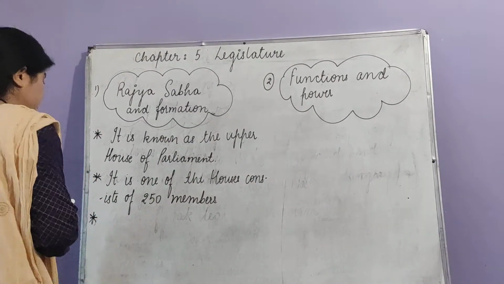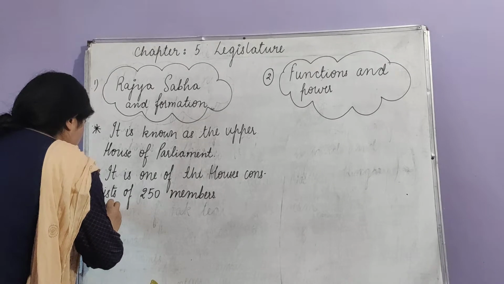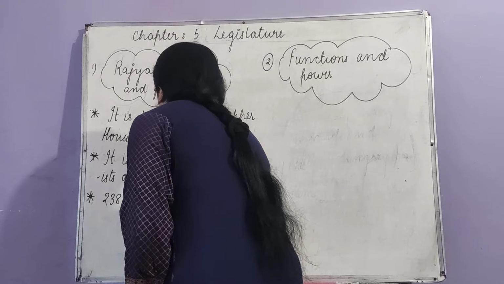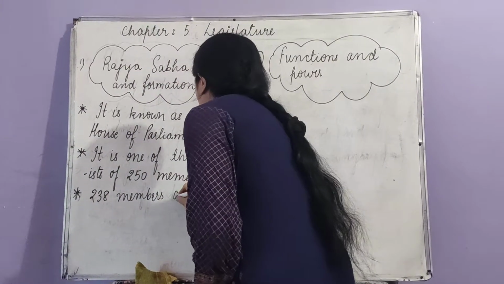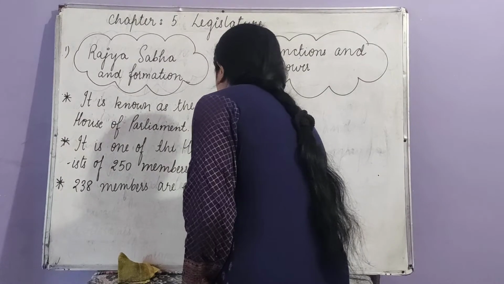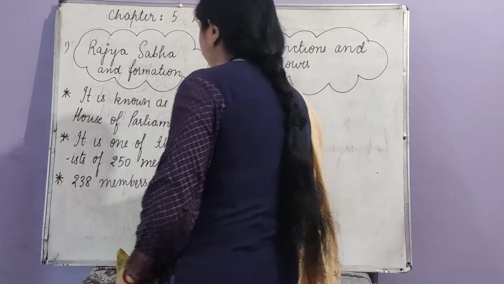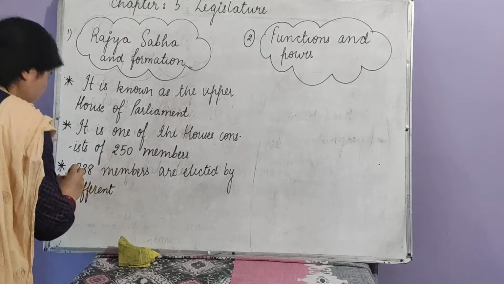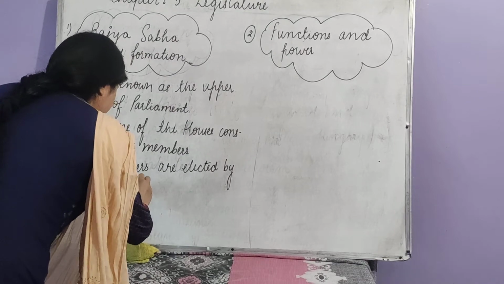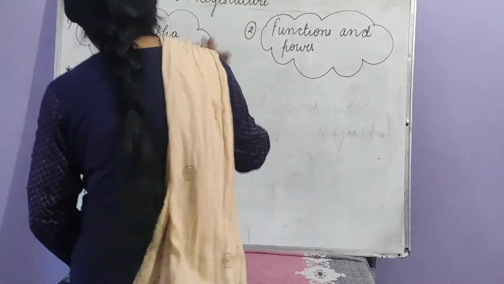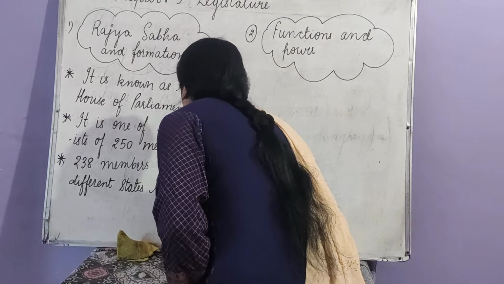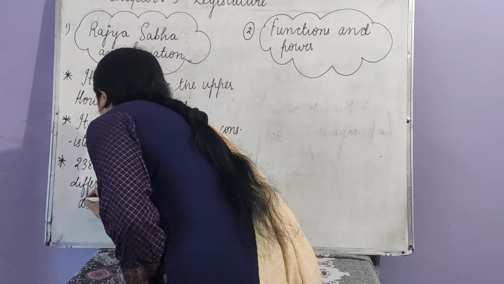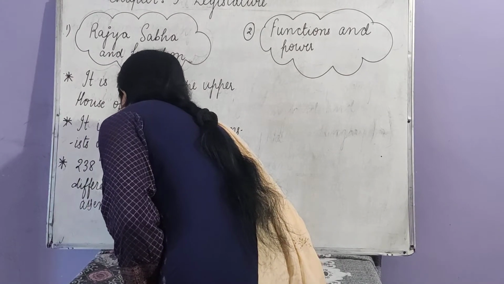So again we can write here, 238 members are elected by different states' legislative assemblies.